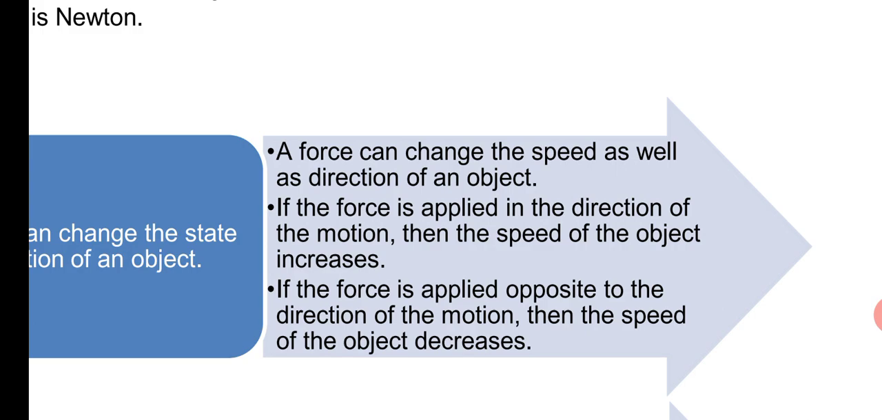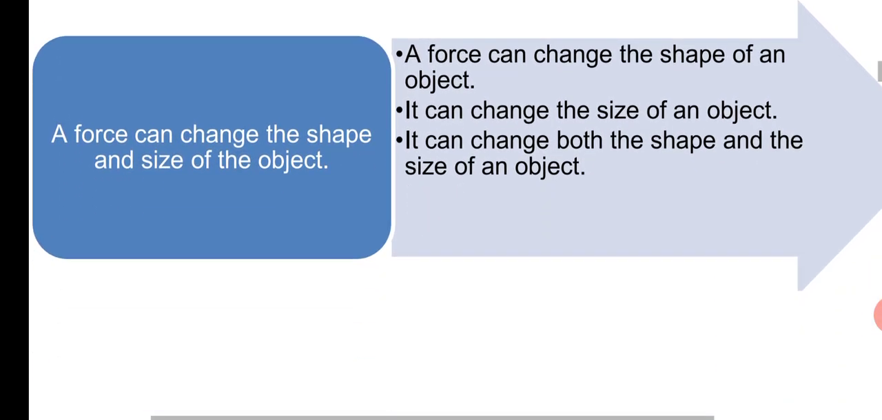So the first point is that force can change the speed as well as the direction of the object. The second point: if the force is applied in the same direction, the forces add up, so the speed of the object increases. If the force is applied in the opposite direction, the speed of the object decreases because the forces subtract.